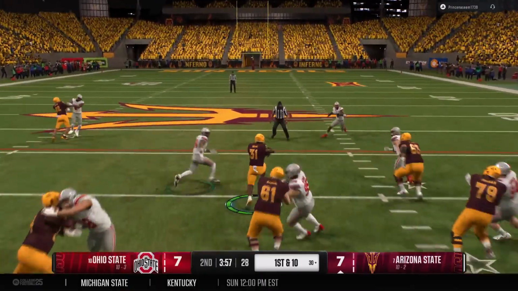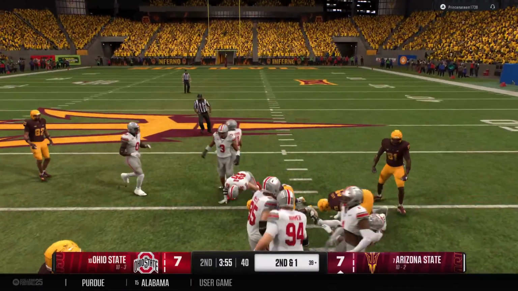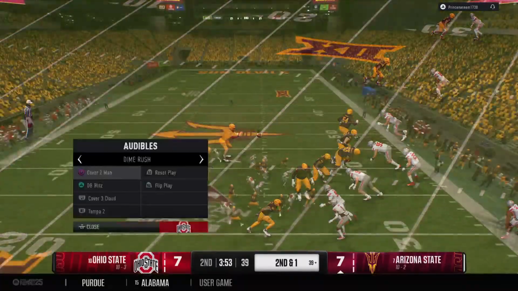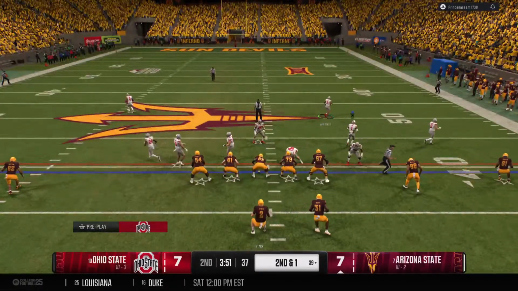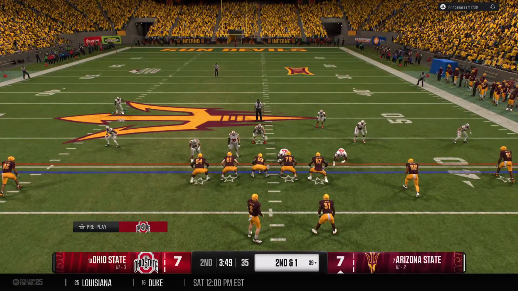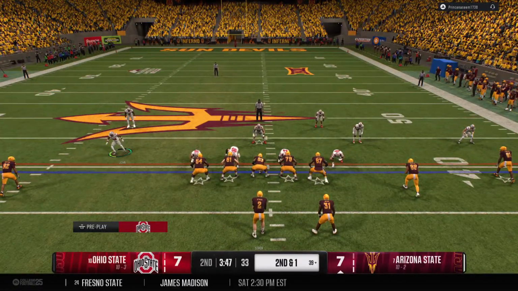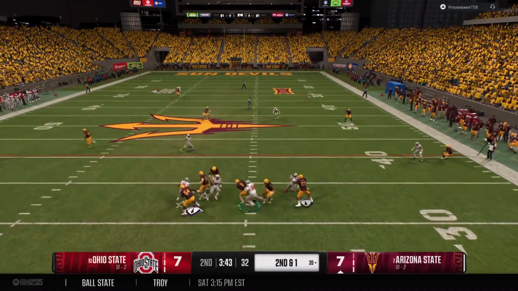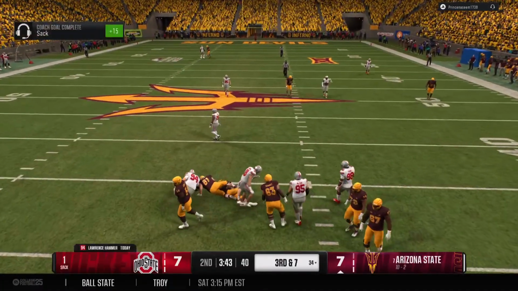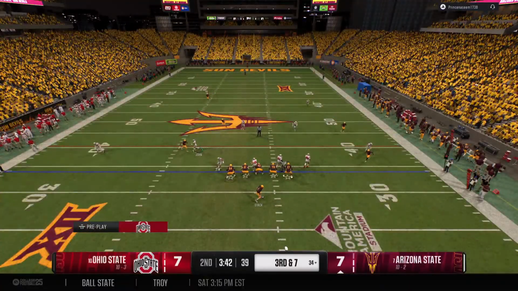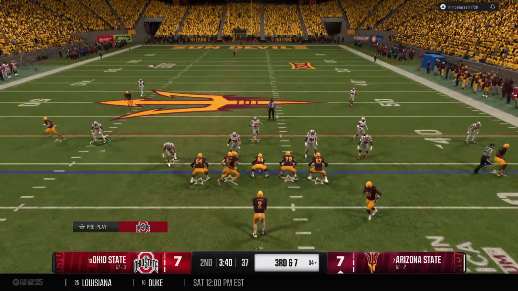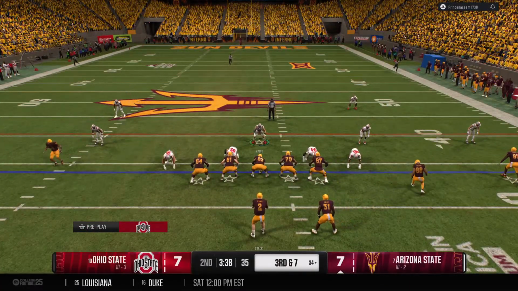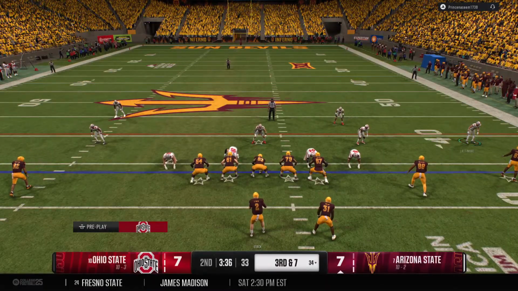They'll hand it off. He picks up 9, so just short of the first down. 2nd and 1. Offense right to the line, cranking up the tempo. Quarterback looking to throw it on 2nd down. Bringing pressure. And that pass rush has trapped him. It's a sack. So the offense getting set. This is not where you want to be against this defense. 3rd and long.